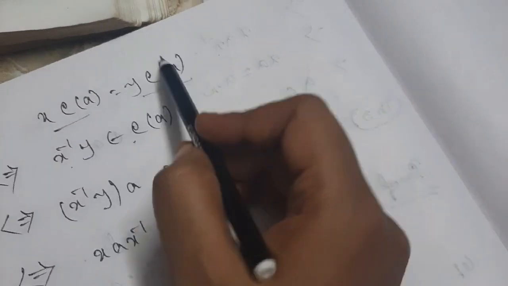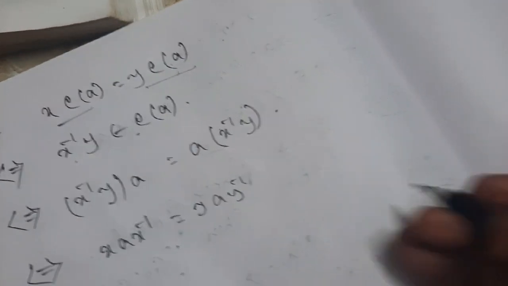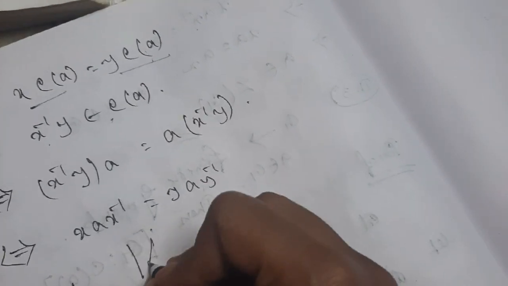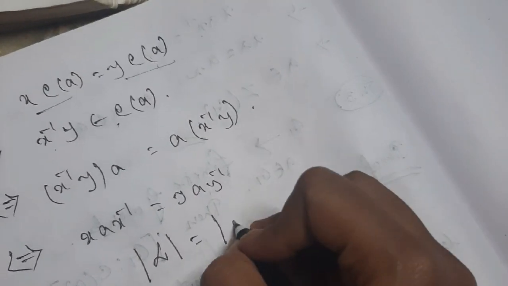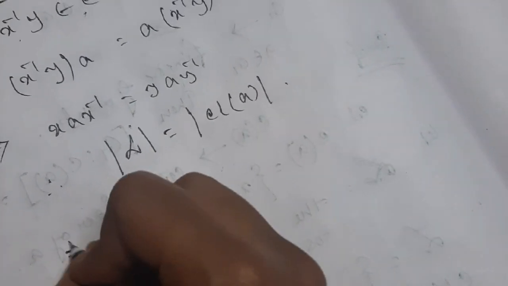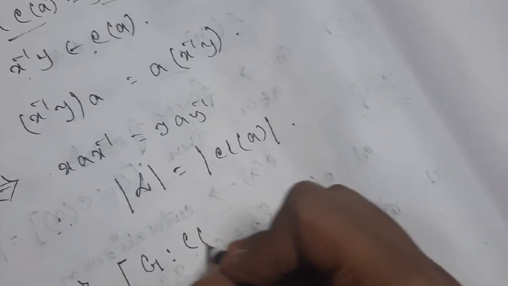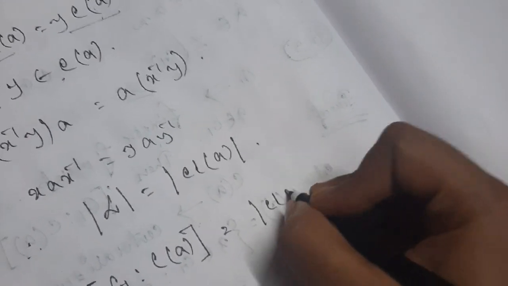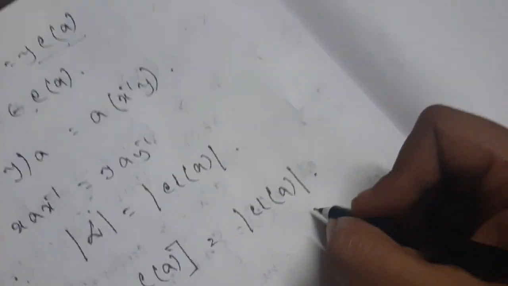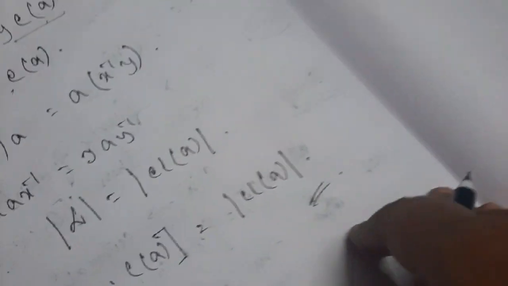So therefore the cardinality of the set script L will be equal to the cardinality of class of A. That means the number of distinct left cosets of the centralizer of A in G is equal to the total number of elements of the conjugate class of A. Hence proved. It's a very important proof, and it is equally important for the development of the class equation. Thank you.